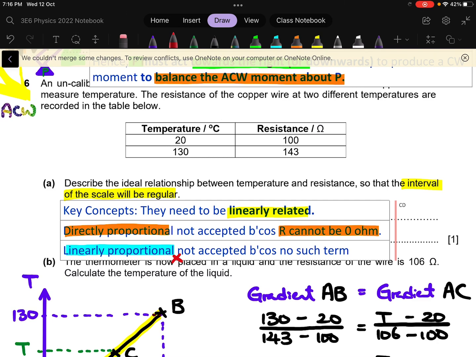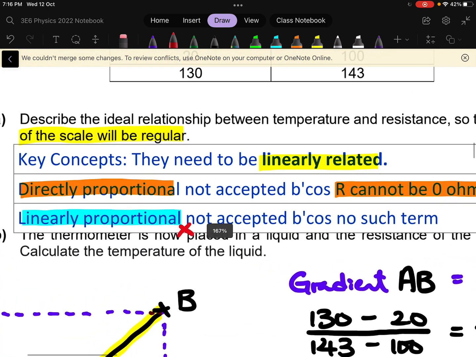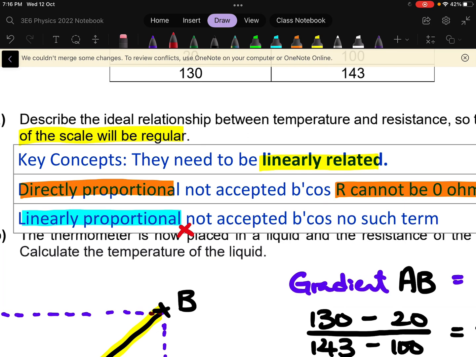So because of that, and since an end of year exam by its nature is to check how much you have absorbed from our lessons and how much you have retained from it, since we didn't use this term linearly proportional in our lesson, we would not accept that in this exam. We are doing this out of good intention because we want to discourage you from using it. We are very sure that Cambridge will mark you as correct if you use the term linearly related,